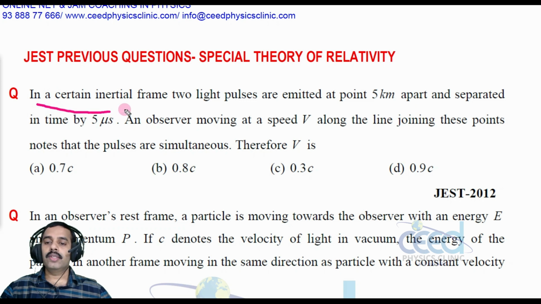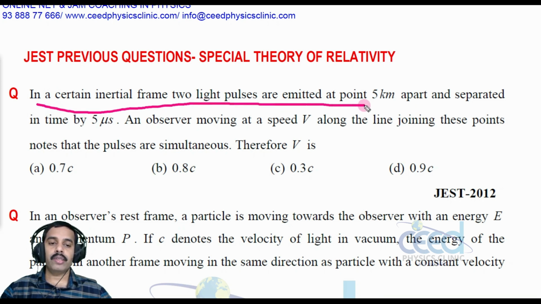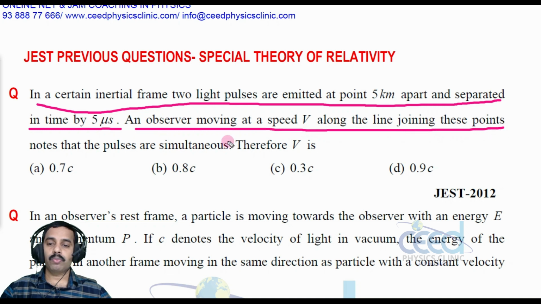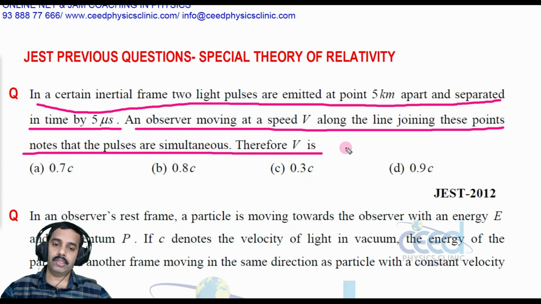In a certain inertial frame, two light pulses are emitted at a point 5 km apart and separated in a time of 5 microseconds. An observer moving at a speed v along the line joining these points notes that the pulses are simultaneous. Therefore, v is.